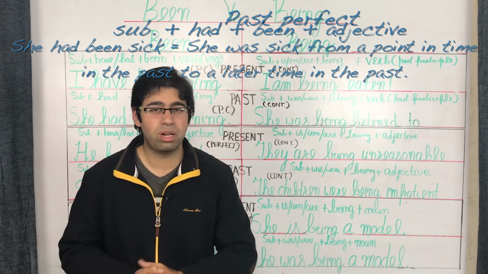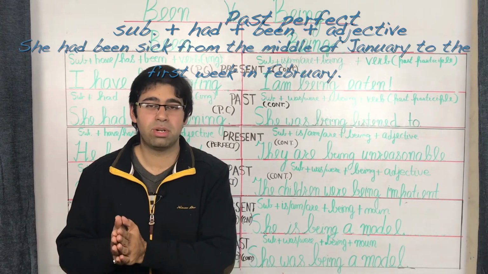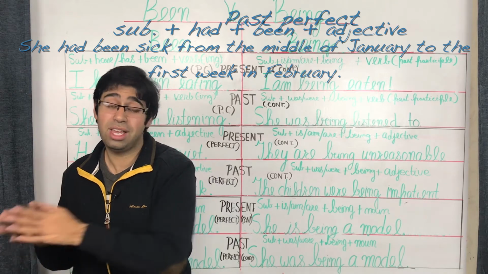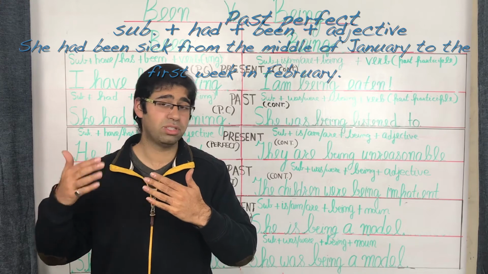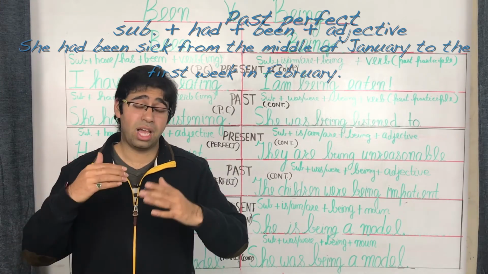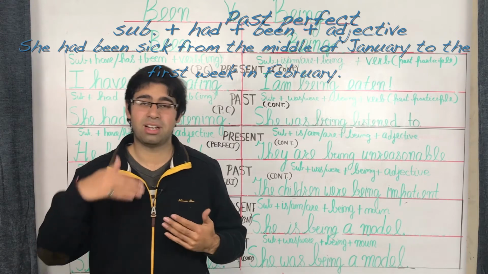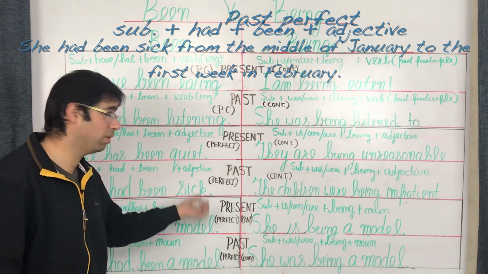Giving you an example one more time, you've got a sentence such as she had been sick from the middle of January to the first week in February. Say it is March now, so from the angle of March, from the perspective of March, both these dates, the middle of January and the starting of February, are the times related to the past. Hence you've got that expressed as she had been sick, and that is the past perfect structure.